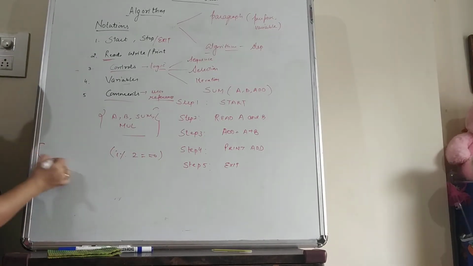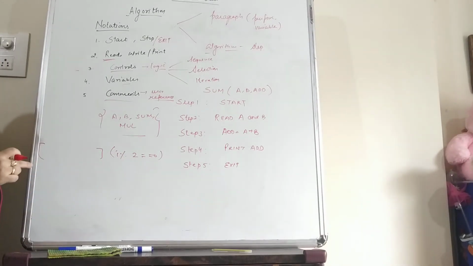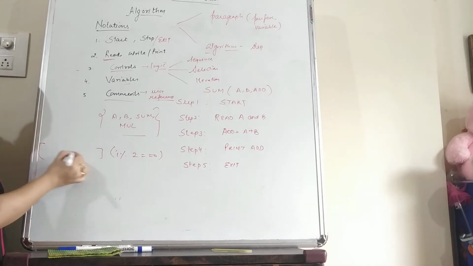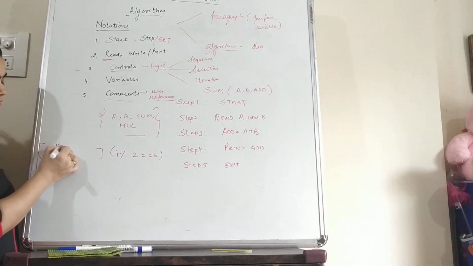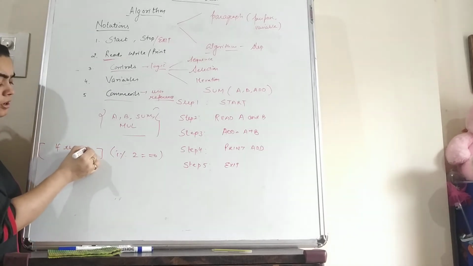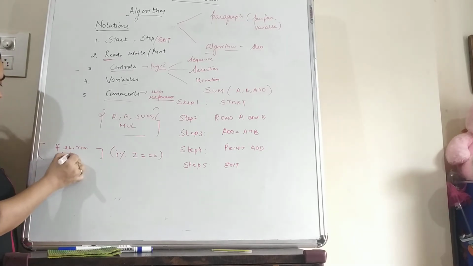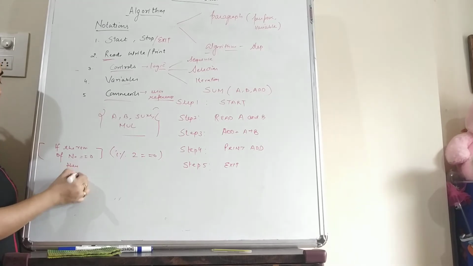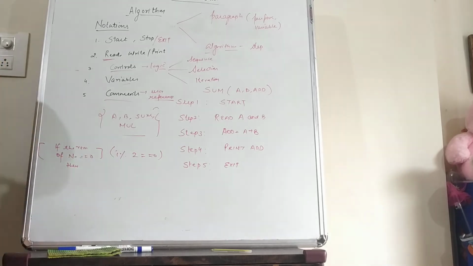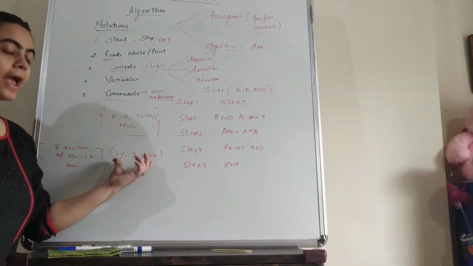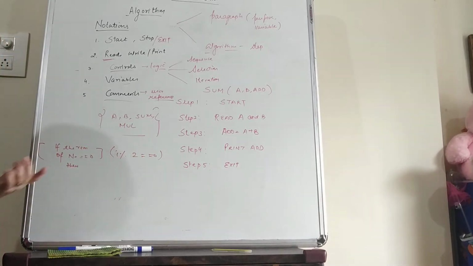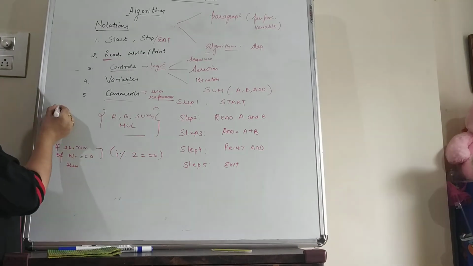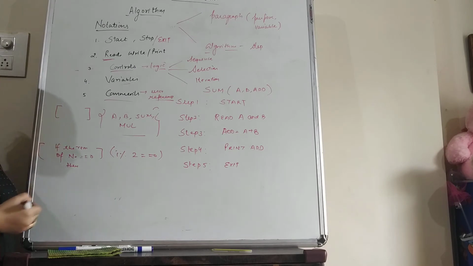So in the comments we can write the explanation of this line. What can we write? If the remainder of the number is equal to 0, then we can execute the statement. So in short, we can give the explanation of this line in the comment. The comments will always be written within square brackets.